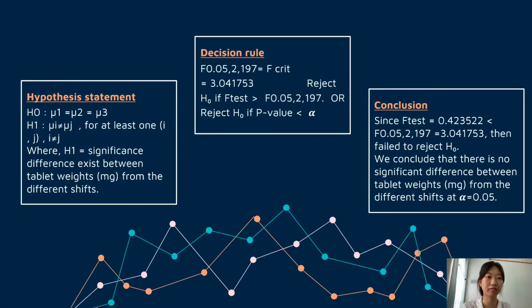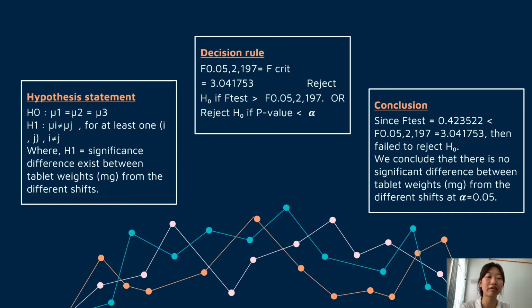So for the hypothesis statement, H0 is mu1 equals mu2 equals mu3, and H1 is mu i not equal to mu j for at least one ij where i is not equal to j, where H1 means a significant difference exists between tablet weights in milligrams from the different shifts.